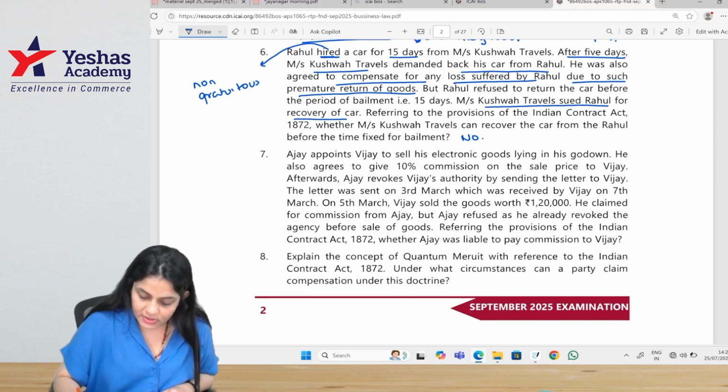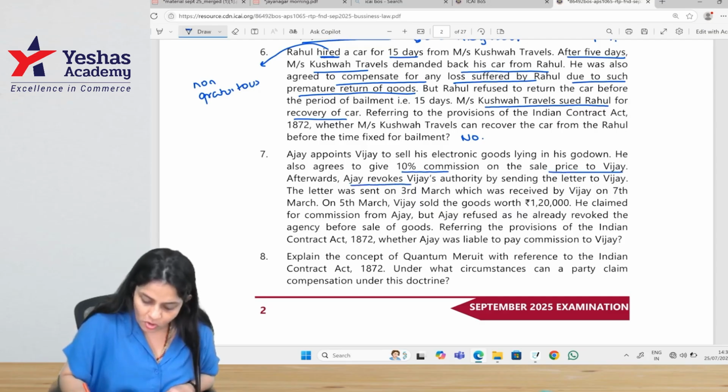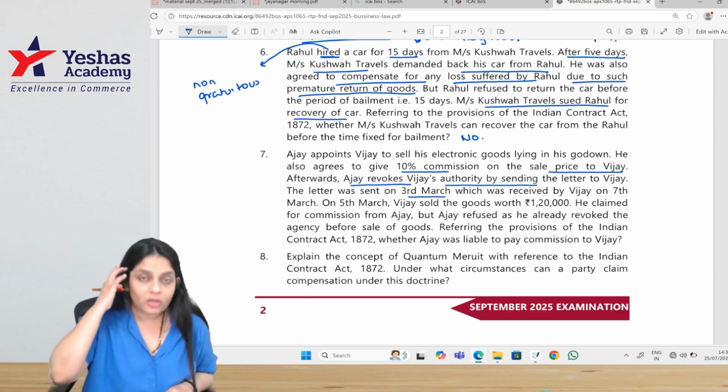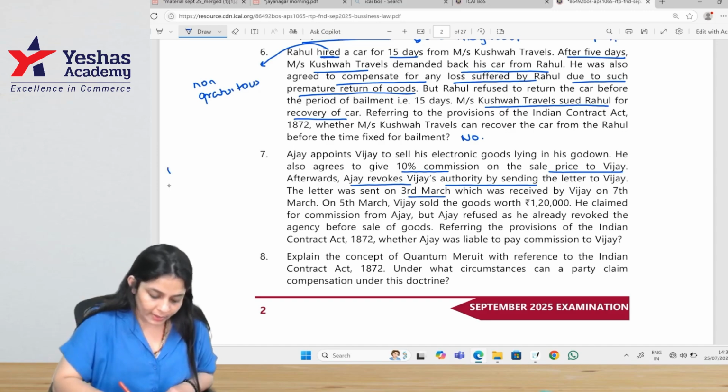Ajay appoints Vijay to sell his electronic goods lying in his godown. He also agrees to give 10% commission on the sale price to Vijay. Afterwards, Ajay revokes Vijay's authority by sending a letter to Vijay. The letter was sent on 3rd March, which was received by Vijay on the 7th March. The letter was dispatched on the 3rd but received on the 7th.